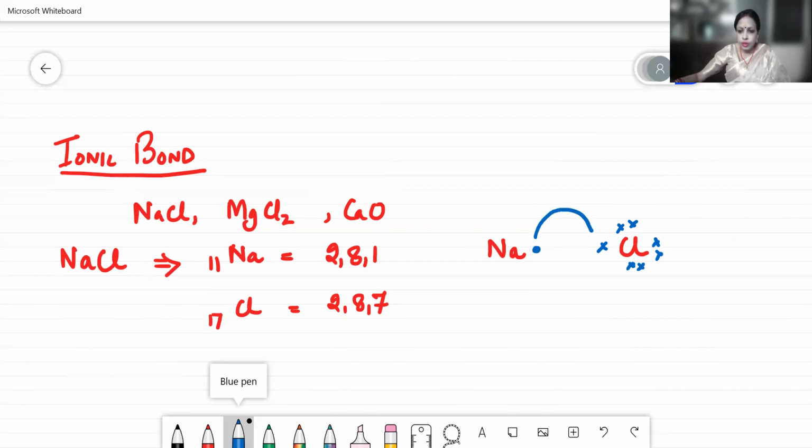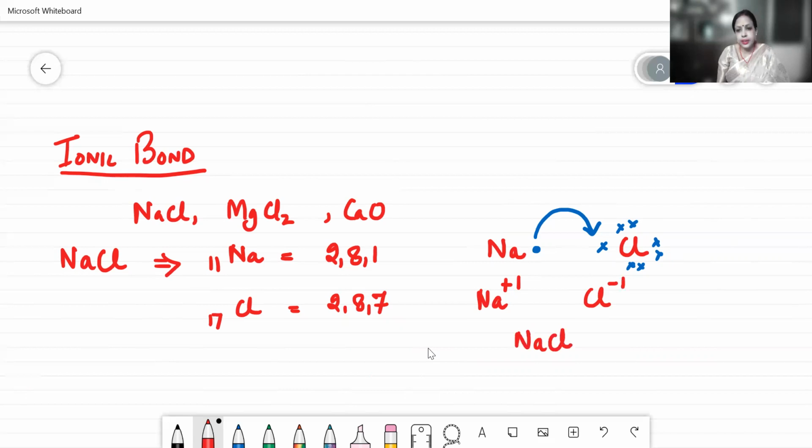Now, sodium will lose 1 electron and chlorine will gain 1 electron. Why? Because sodium is a metal, so it has a tendency to lose electrons, and chlorine, being a non-metal, has the tendency to gain electrons. So Na, because it is losing 1 electron, carries +1 charge, and the chlorine atom changing into chloride ion has the charge -1 because it is gaining 1 electron. Hence the structure for NaCl is complete.